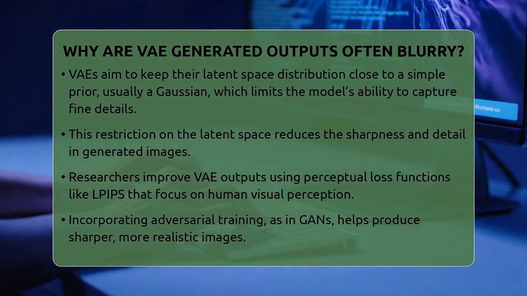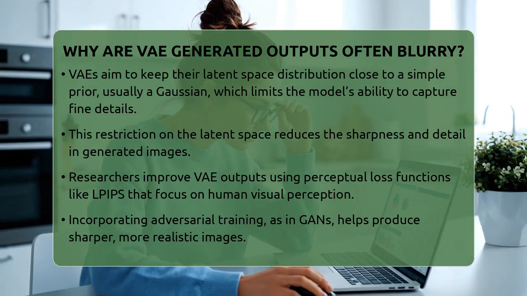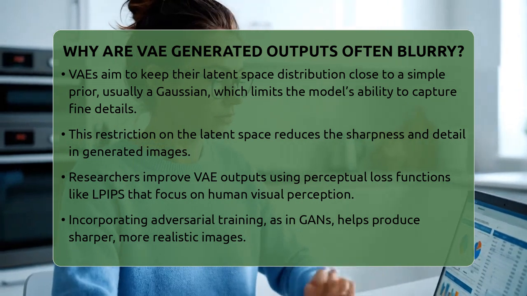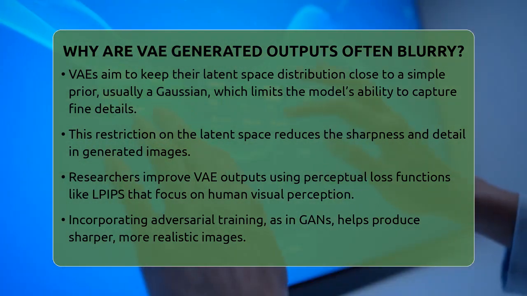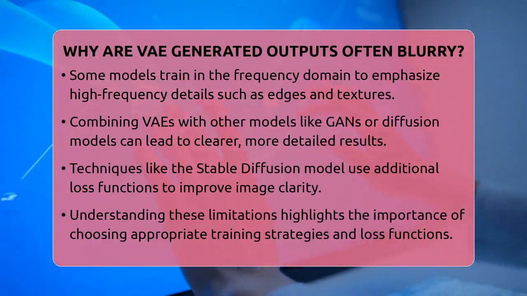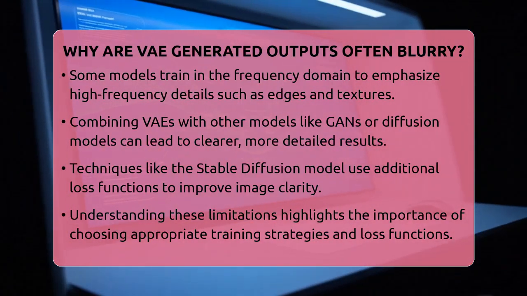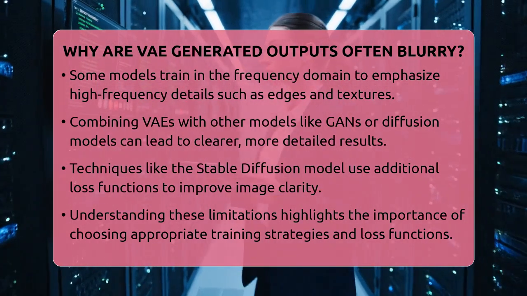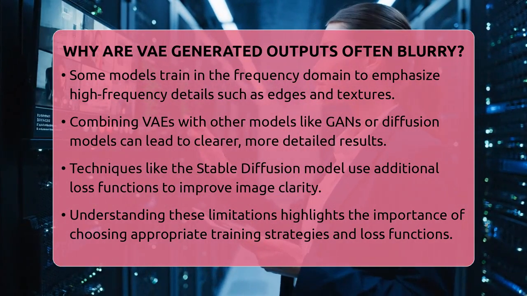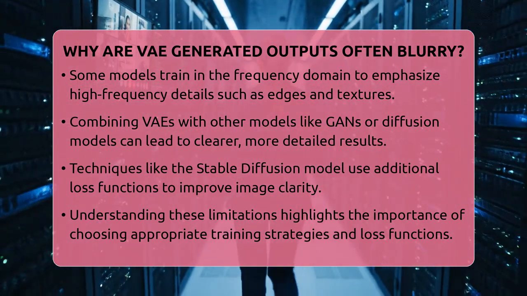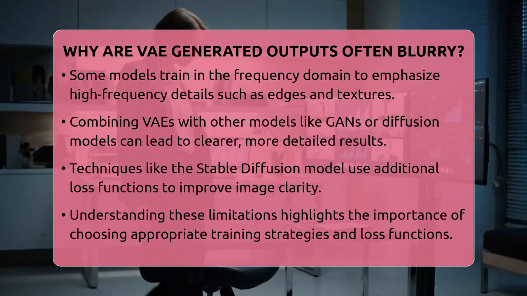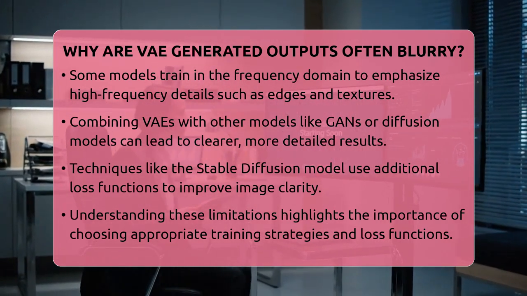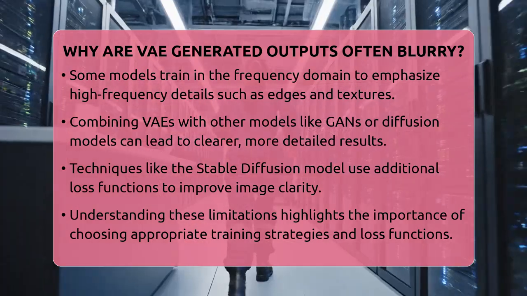Researchers have come up with ways to improve this. One method is to use different loss functions that focus on perceptual quality, like the Learned Perceptual Image Patch Similarity, or LPIPS. This compares images based on how humans perceive differences, encouraging sharper outputs. Another approach is to incorporate adversarial training, like in generative adversarial networks, which push the model to produce more realistic and crisp images. Some models even train in the frequency domain, where high-frequency information like edges and textures are emphasized, helping to keep details sharp.